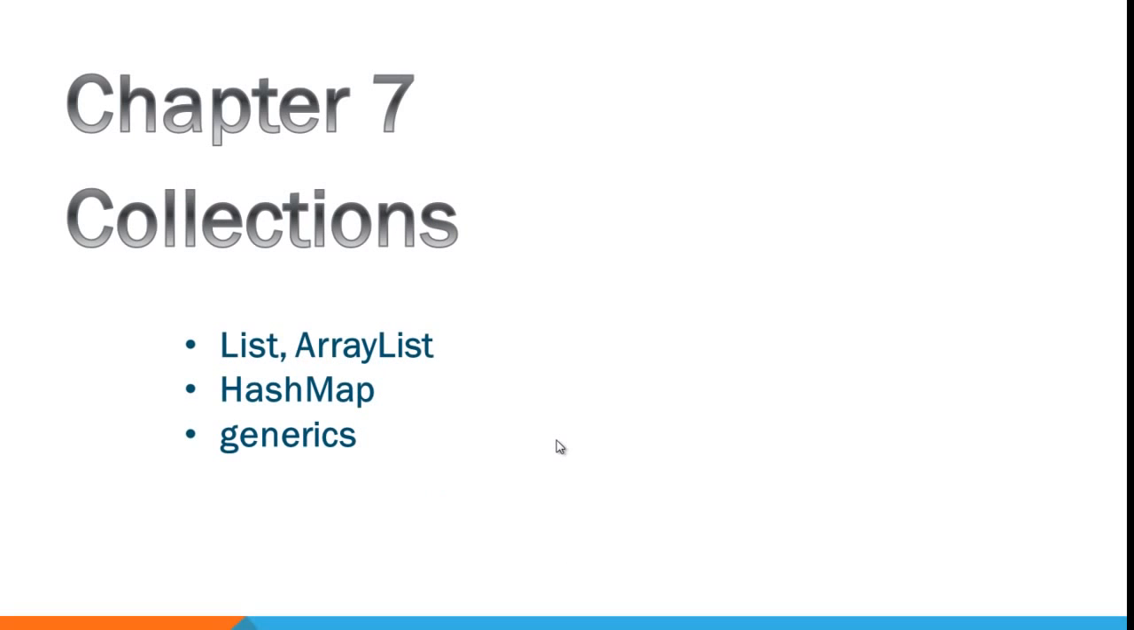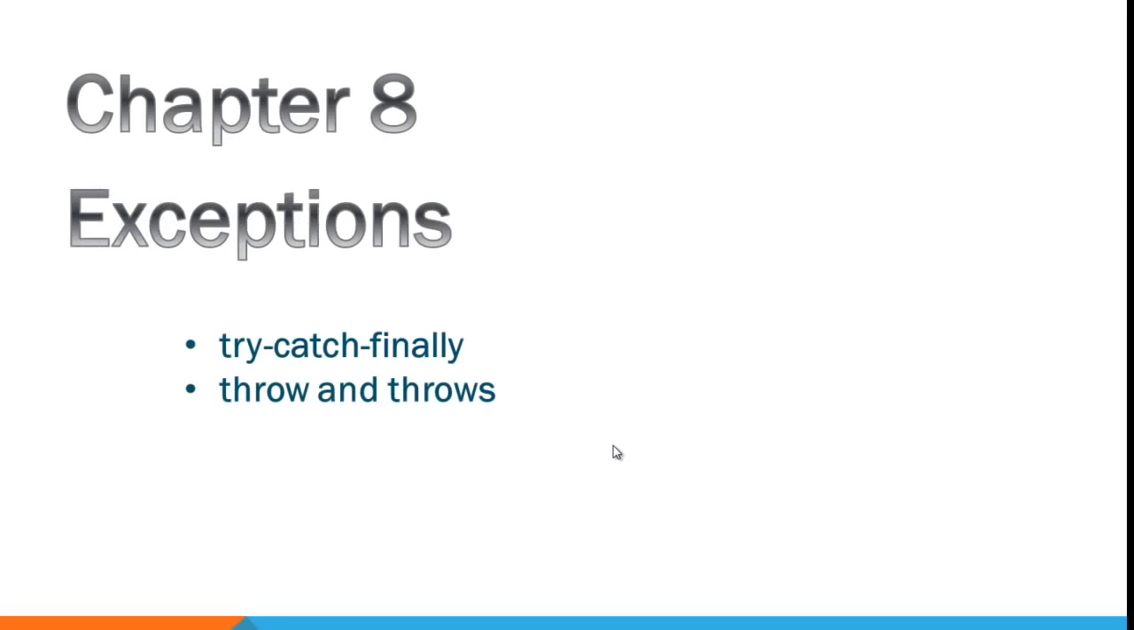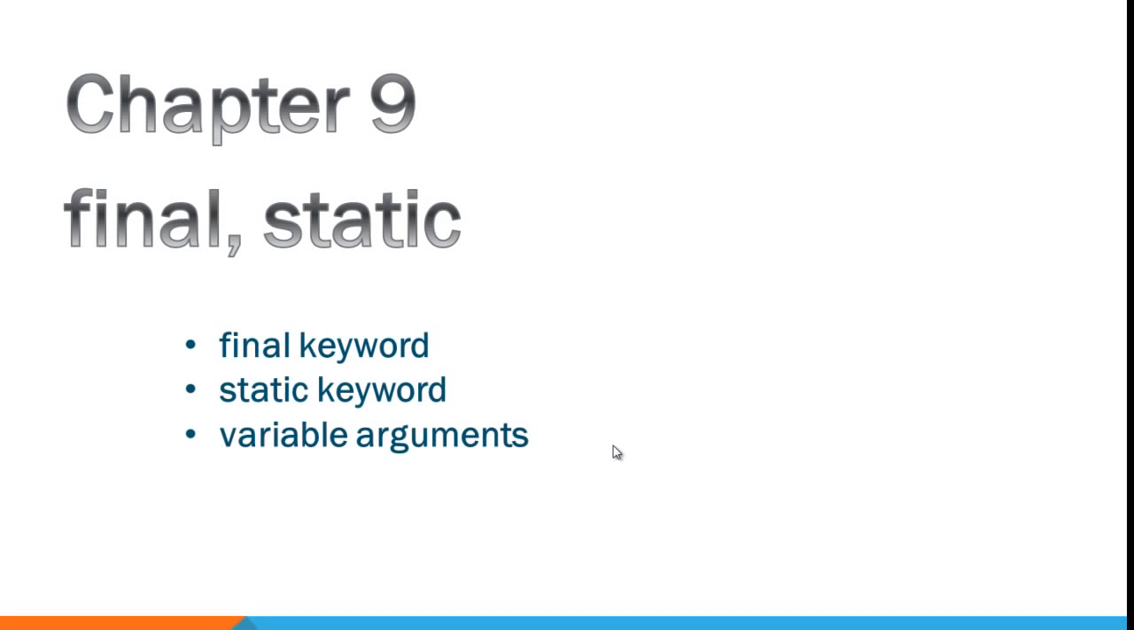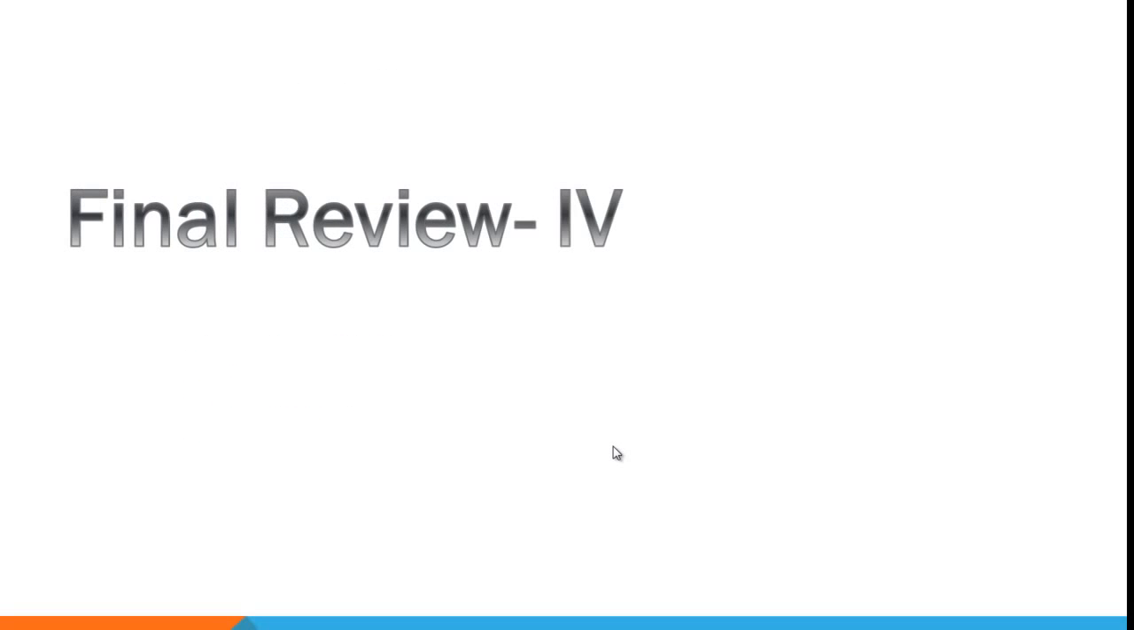In chapter 7 we will be introduced to collections, that is list, array list, hash map, and generics. And then we will have a quick review of all the topics we did till then. In chapter 8 we will look at various types of exceptions, that is try, catch, finally, and throws. In chapter 9 we will look at the final keyword, the static keyword, and variable arguments, and then we will finish off this entire course with a final review.